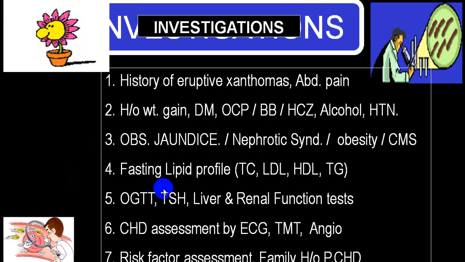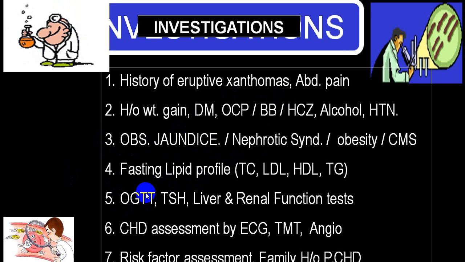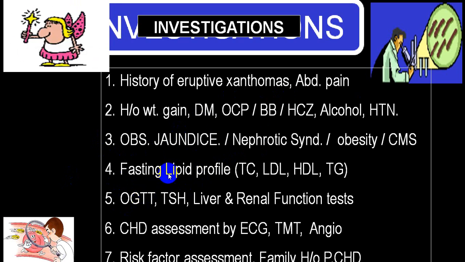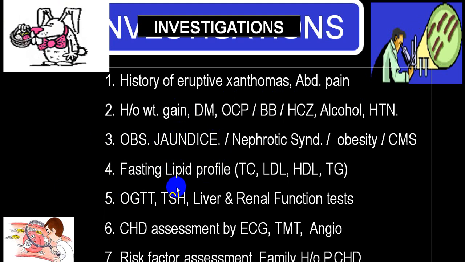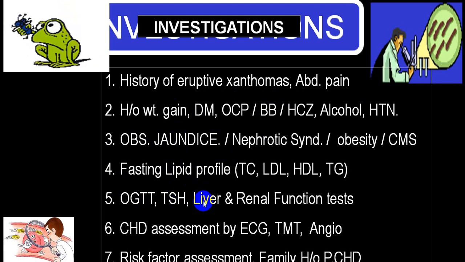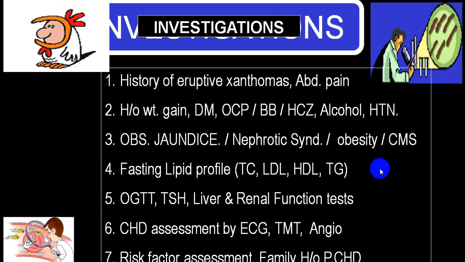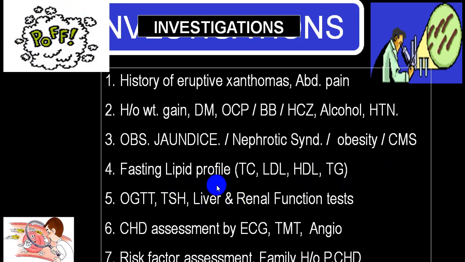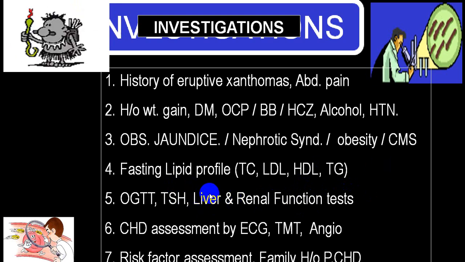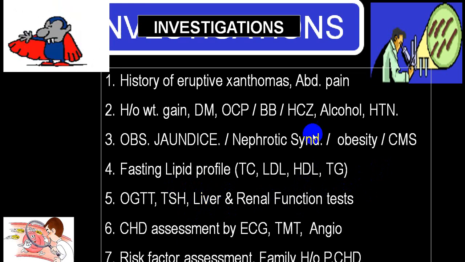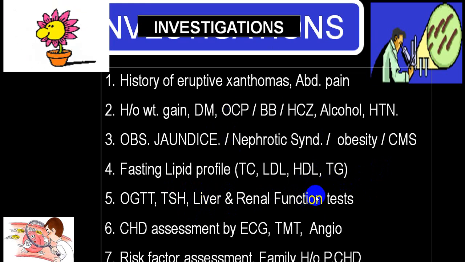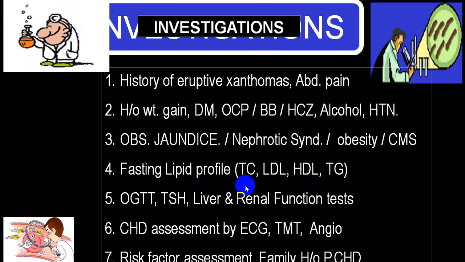Look for abnormality in glucose by doing an oral glucose tolerance test. Hypothyroidism should be ruled out. Liver function and renal function should be done. Because in the liver, obstructive jaundice is very well known, and even in other chronic liver disease also, you can have abnormal lipids. CKD can also have abnormal lipids.